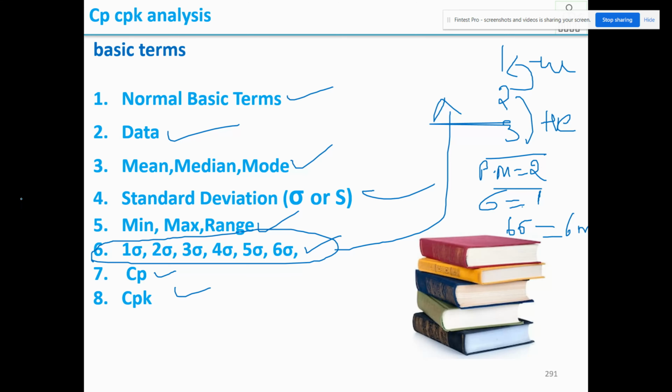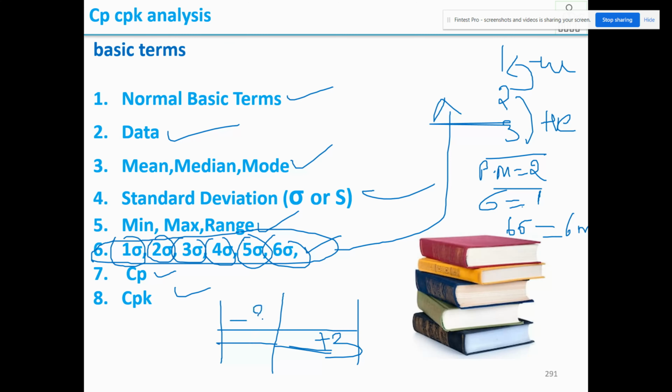So therefore, what we are going to see is, if it is 1 sigma, what will be the variation? If it is 2 sigma, what will be the variation? 3 sigma, 4 sigma, and 5 and 6 sigma. So 6 sigma is not plus or minus, it is a total. It's a total variation, right? That's nothing but we are going to consider as total variation. That means plus side 3 sigma, minus side 3 sigma. Why are we dividing equally? Because we are taking the process average, process mean or process average. Yes.